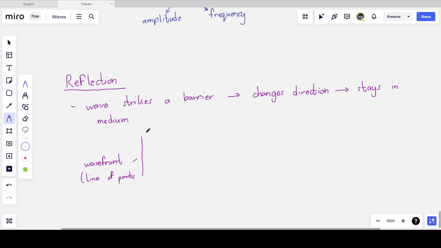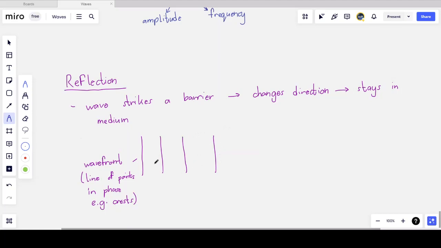So it's a two-dimensional picture. So any line of points in phase we can represent by a line, which we call the wave front. And so there's a whole lot of crests here, and so I'm going to draw many of these wave fronts. The distance between any two successive wave fronts is the wavelength.